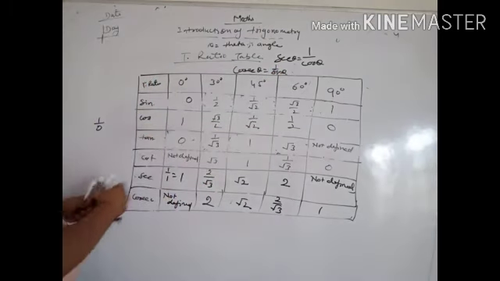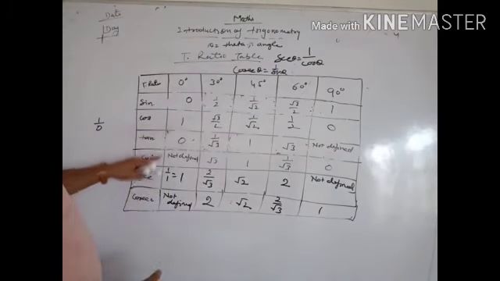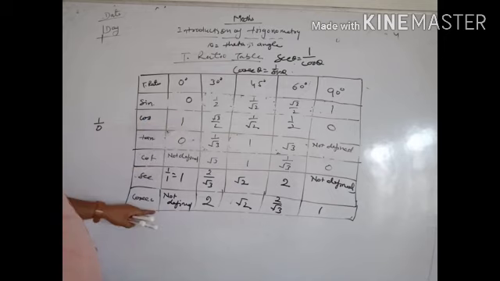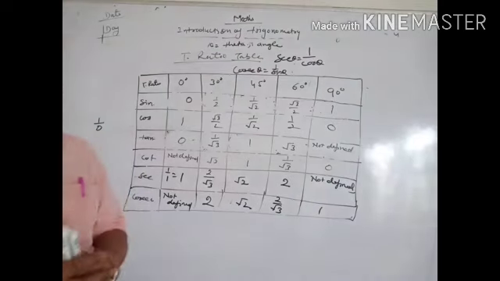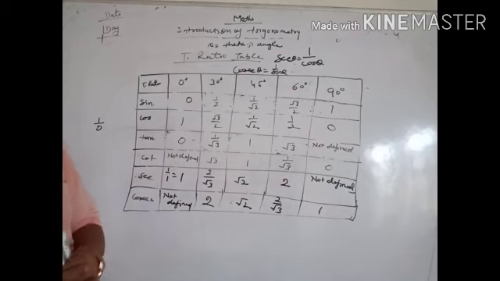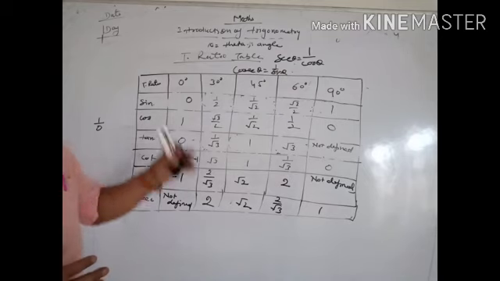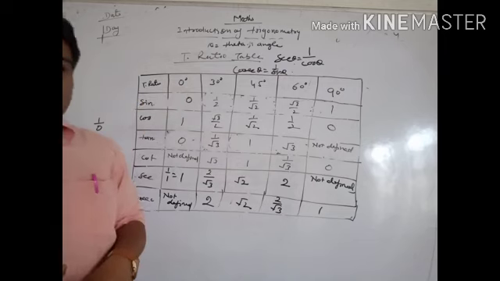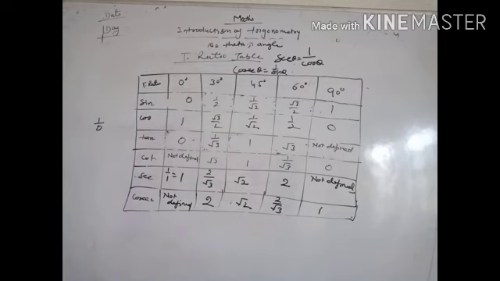Simply sec theta is reciprocal of cos theta, and cosec theta is a reciprocal of sin theta. So we will find out this type of table. If you learn only the sine ratios, you will find all the trigonometry ratios through the sine.